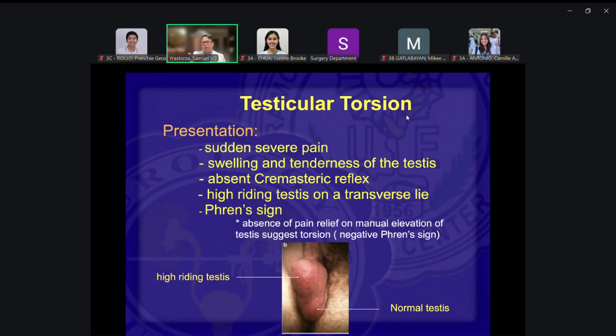When you lift up the testis, it affords relief, because the pulling on the testis is relief, when there's orchitis, infection of the testis. But in testicular torsion, there's absence of relief. The pain is still not gone. And that's a negative Prehn sign, which is suggestive of torsion.